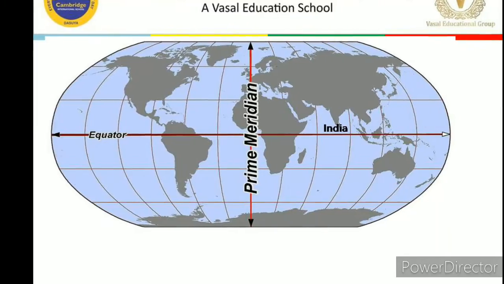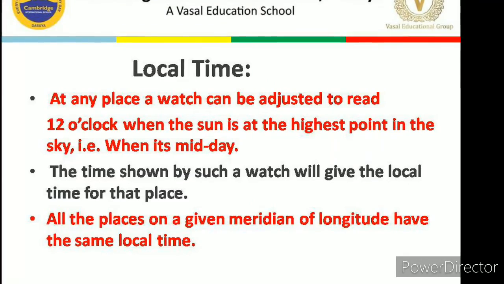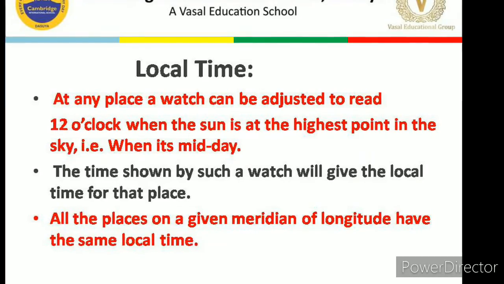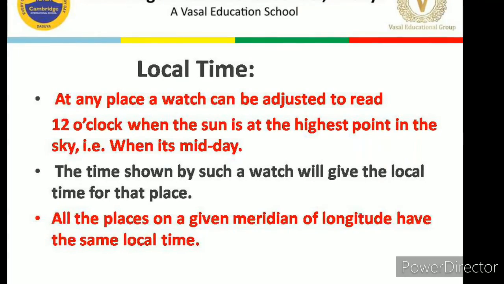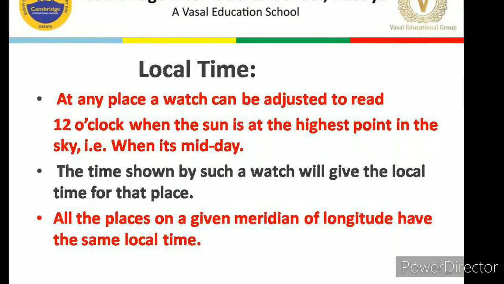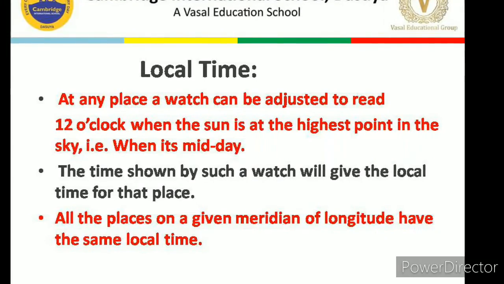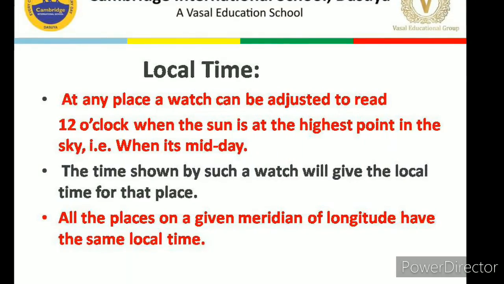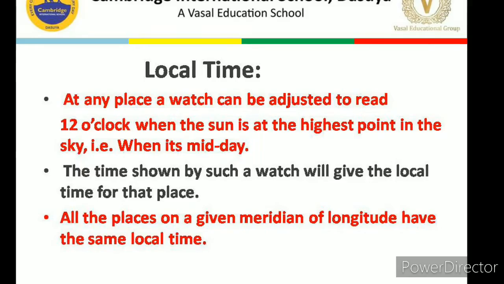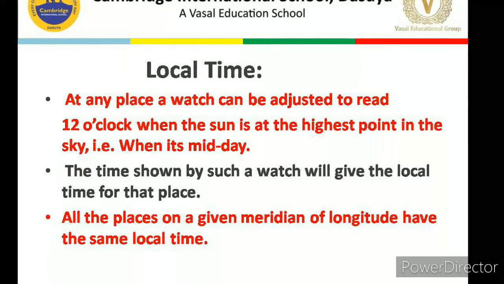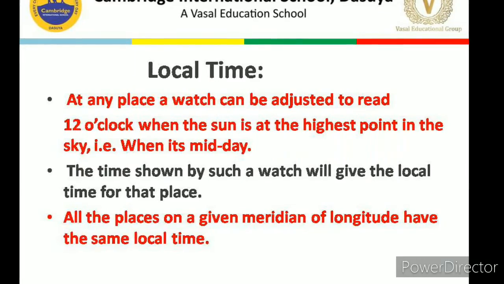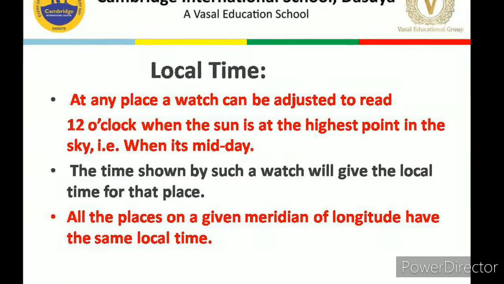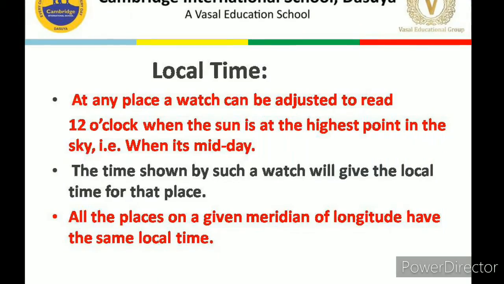Now let's discuss why we have standard time. I have told you about the local time. Local time is the time calculated by the shadow cast by the sun. For example, when the shadow of the sun is the shortest, that time is known as the noon time, meaning 12 o'clock at a particular meridian, and it is longest at the sunset time and at the sunrise time.